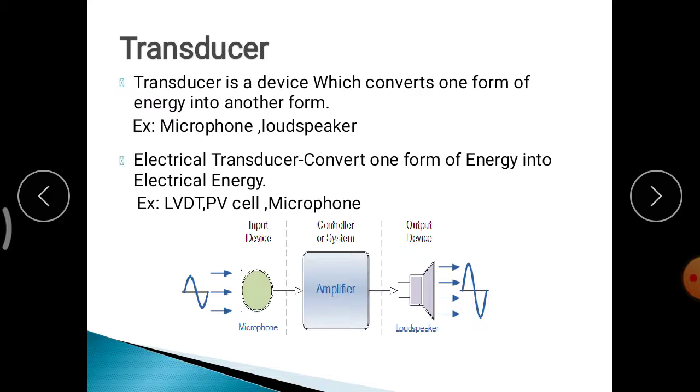So it is converting one form of energy into another form. That device is a transducer. An electrical transducer is one which converts any other form of energy into electrical energy. Like I told, the microphone is an electrical transducer because it converts sound energy into electrical energy. Like the LVDT, linear variable differential transducer, it converts linear displacement into an electrical signal or voltage. A PV cell converts light energy into electrical energy. So these are simple examples of transducers.